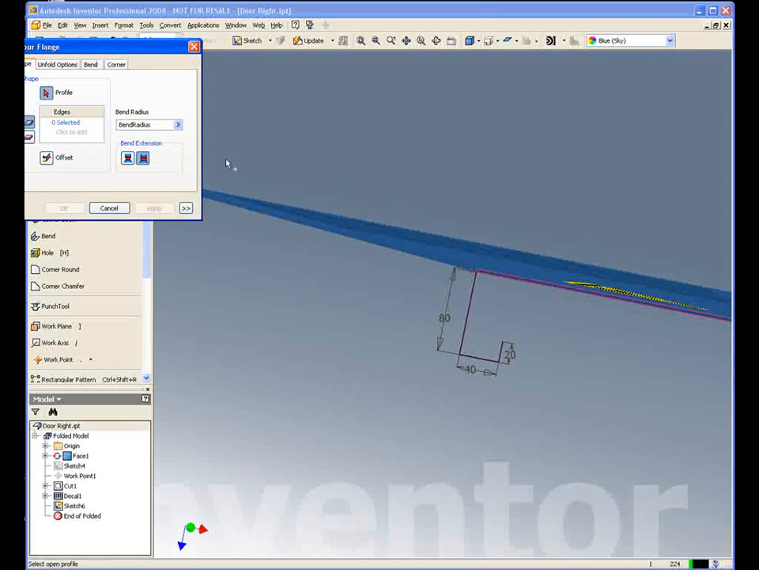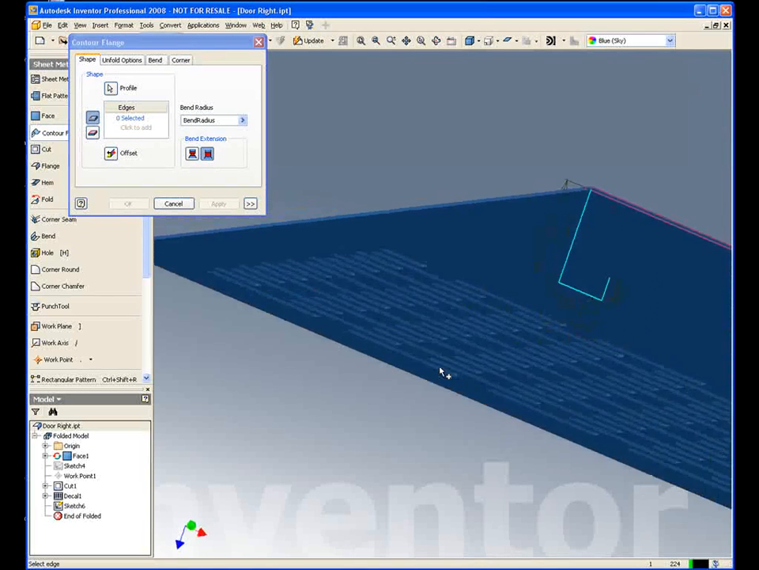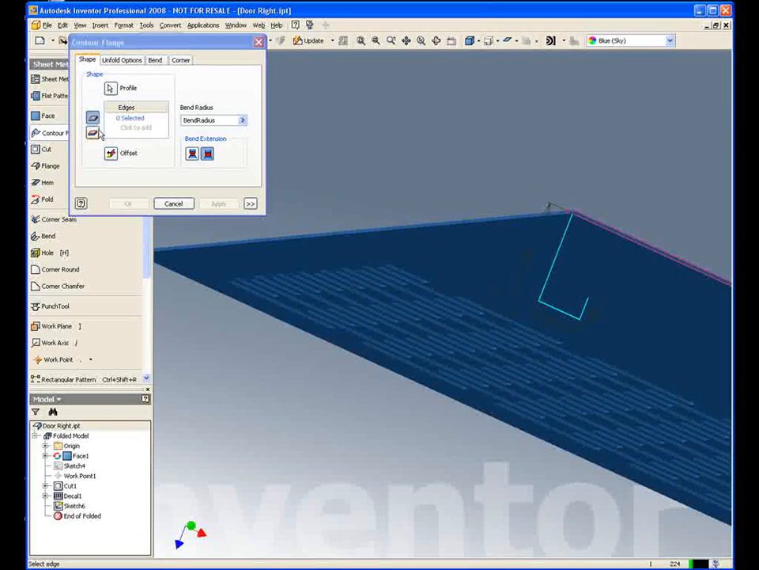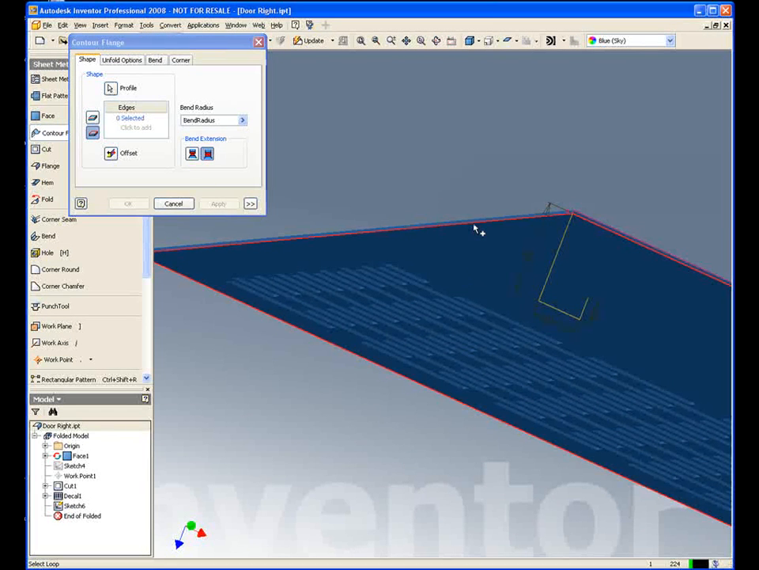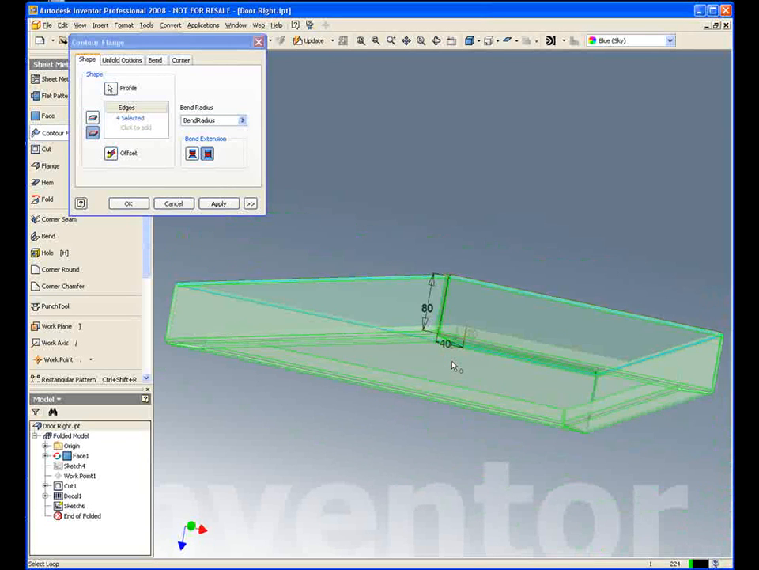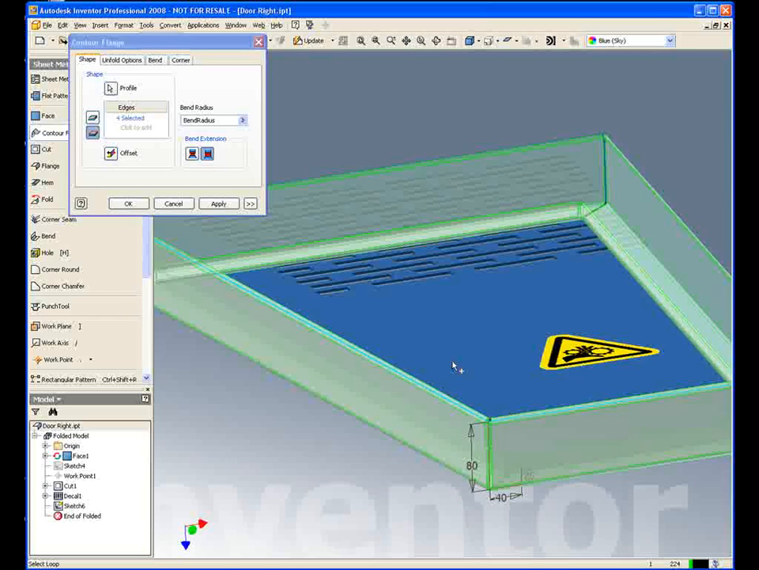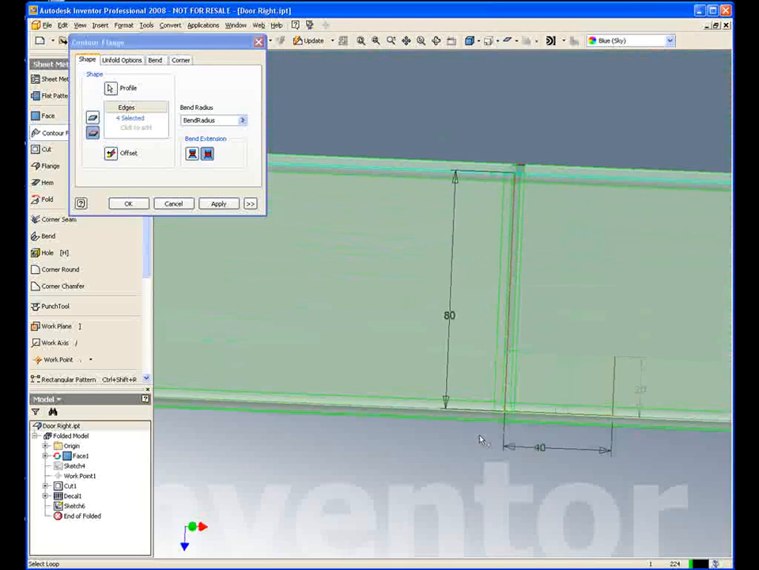Now what I want to do is wrap that all the way around my sheet metal panel. So I can simply use my contour flange command, select my sketch, and if I wanted to I can just select one edge, but again we want to speed the process up, so I'm just going to select the loop and say I want to go all the way around my sheet metal component. Instantly we get a preview, as you can see, like so.